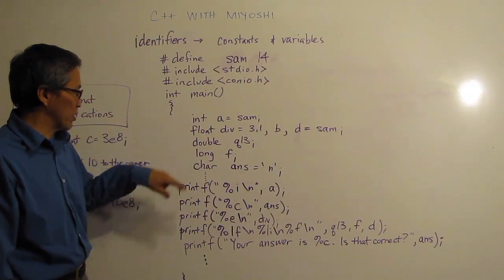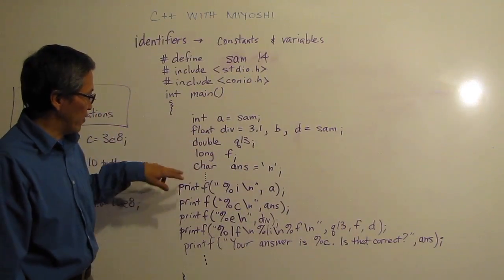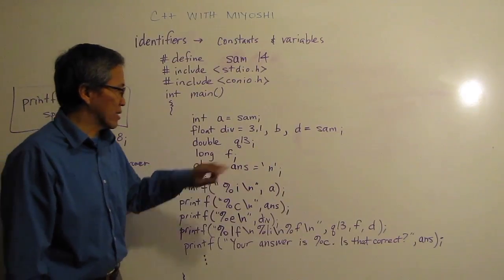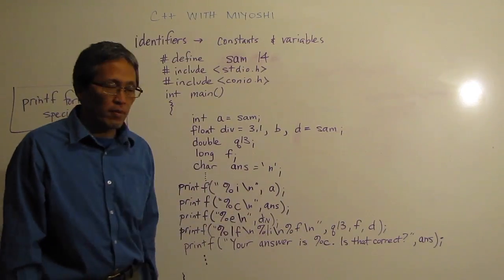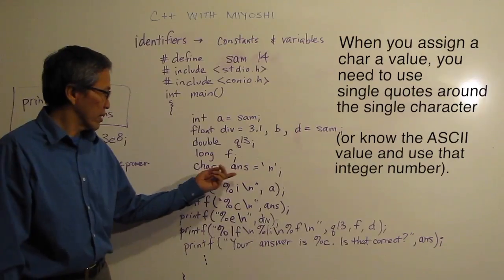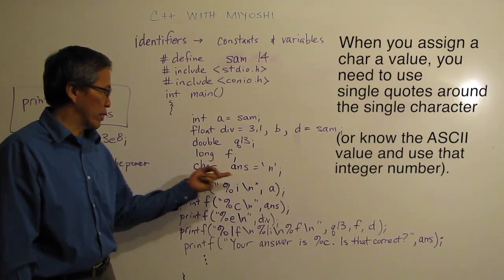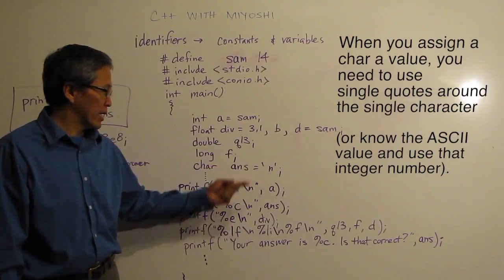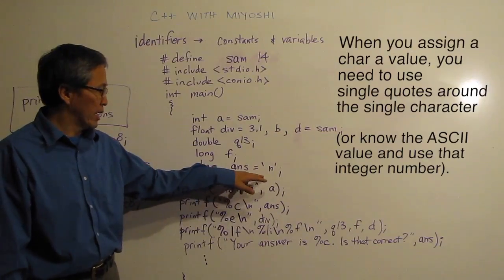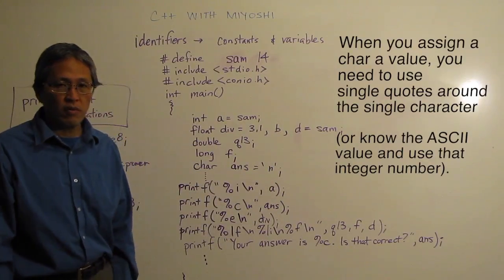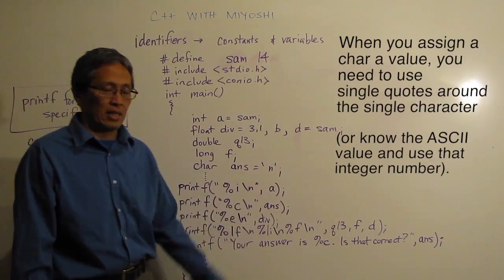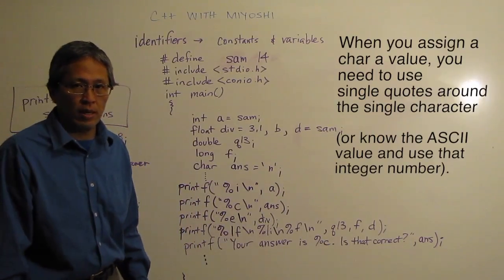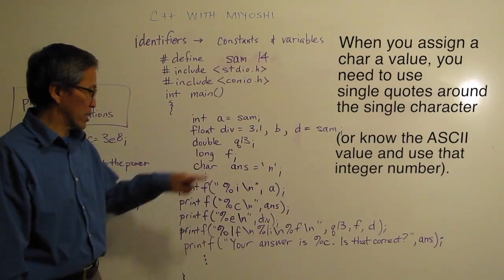I have a double Q13, a long f, and a char ants, and I gave it a value of single quote n. This is really to show you that when I assign the value to a character, it's going to be in single quotes. If you put it in double quotes, it's not going to like it. The compiler is going to yell at you and tell you that doesn't work that way.